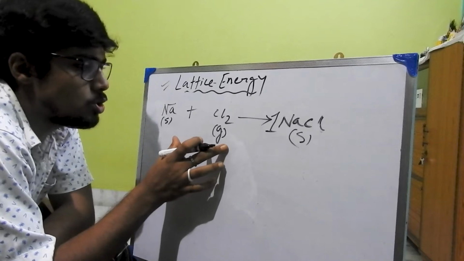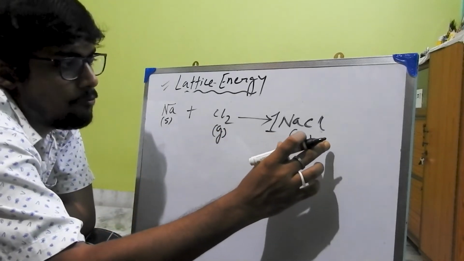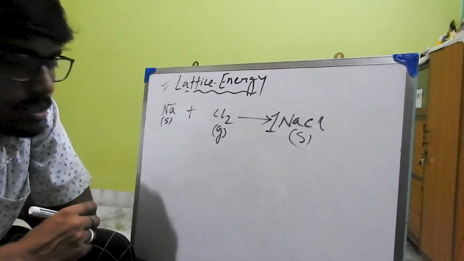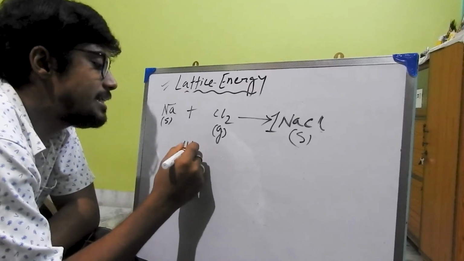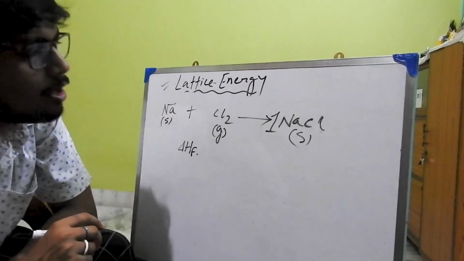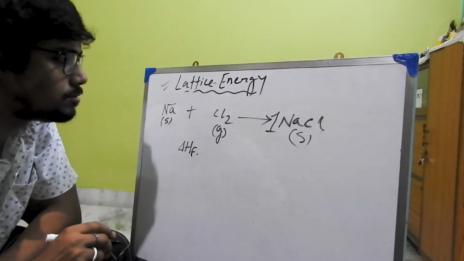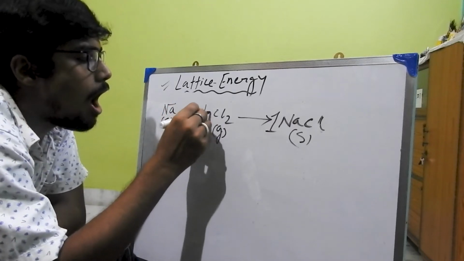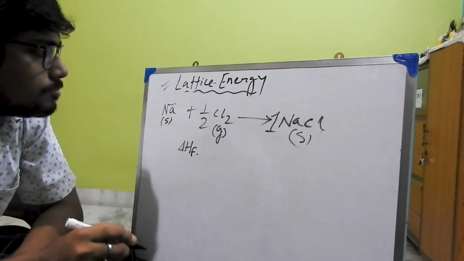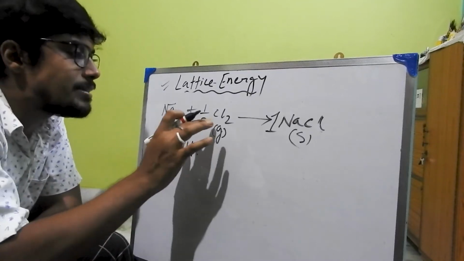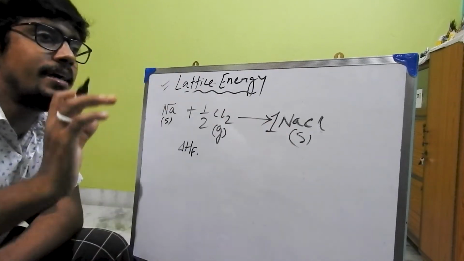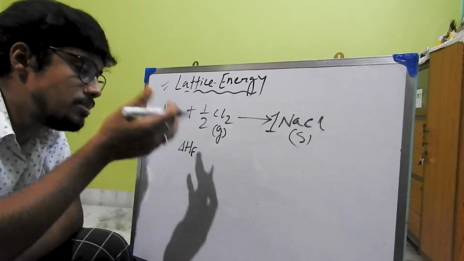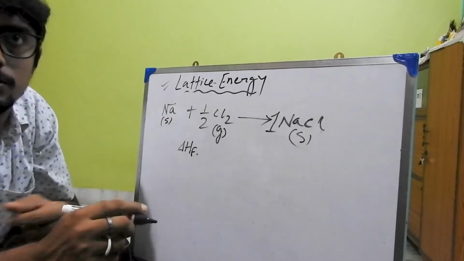So if we react these two and we form 1 mole NaCl, then an amount of heat is released, that is known as delta H_f, that is heat of formation, right? Sorry, we have made a mistake here, that is half Cl2 needed here, right? Na plus half Cl2, 1 mole NaCl is formed, and during this reaction an amount of heat is released, that is known as heat of formation. Clear?